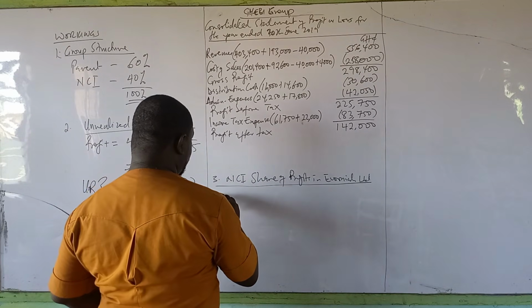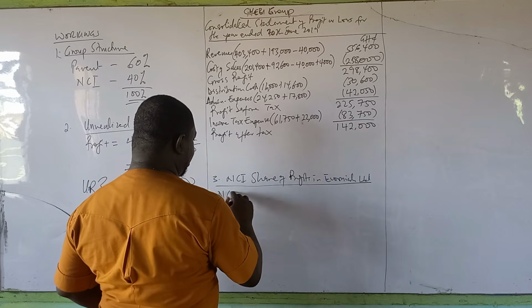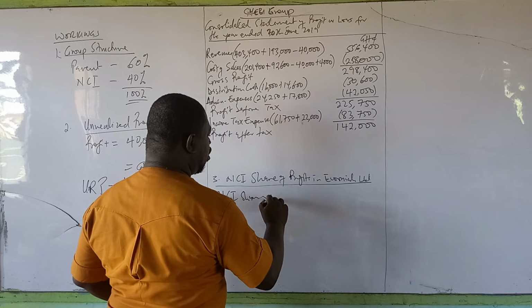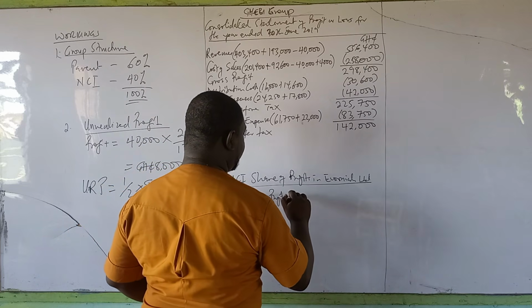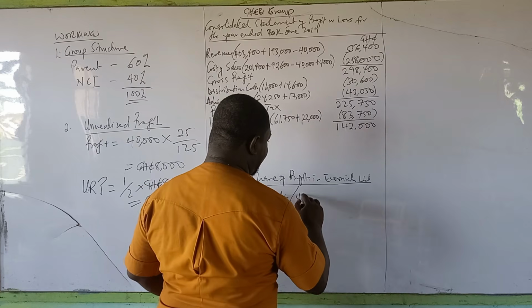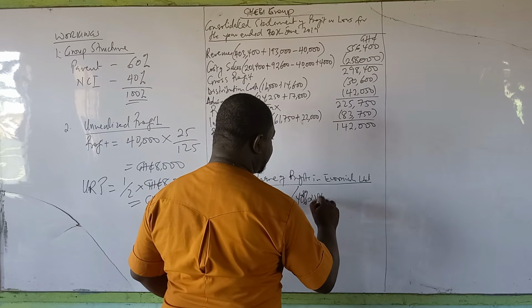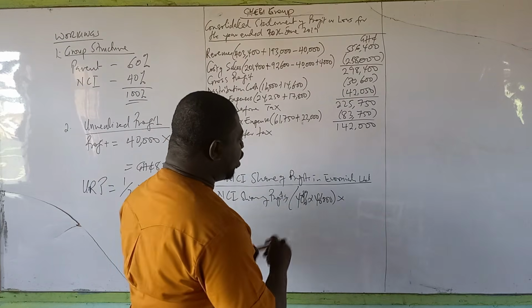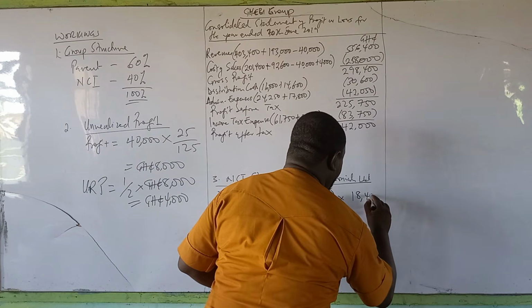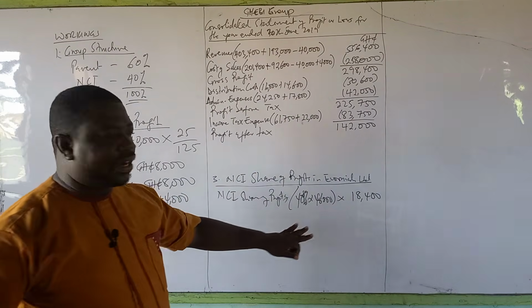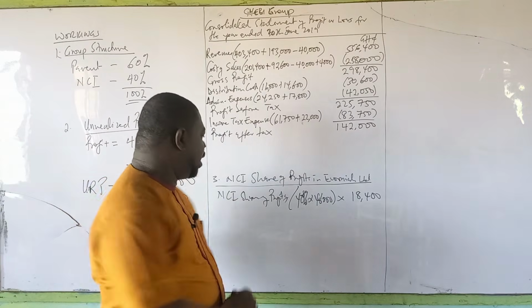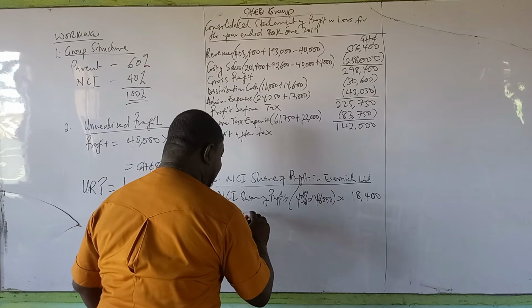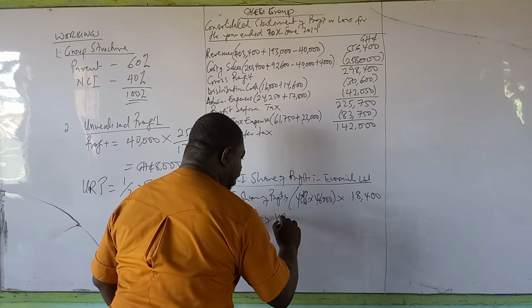You can say NCI share of profits of Ewonia Limited will be 40% of 46,000. When you do this, you are going to get 18,400. That should have been their share. Then you subtract their share of the unrealized profit.